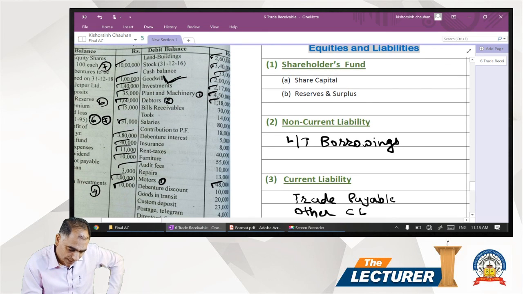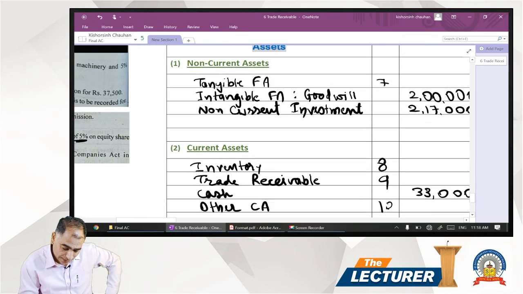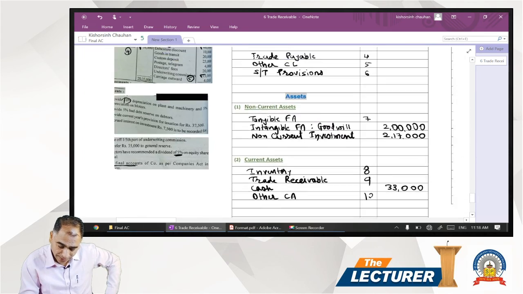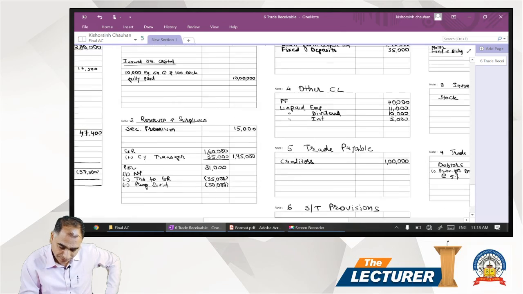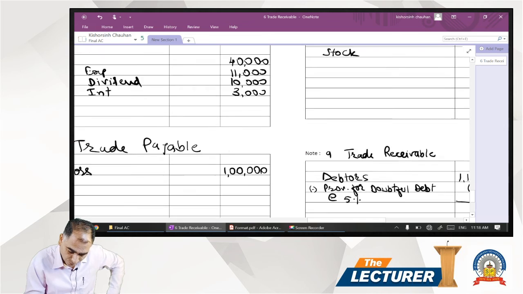So investment plan, debtors taken care. Bills receivable is a part of the trade receivable. Along with the debtor, we have to show it. So bills receivable, debtor, we have trade receivable 9. So we will have it in the note number 9. We write note number 9.